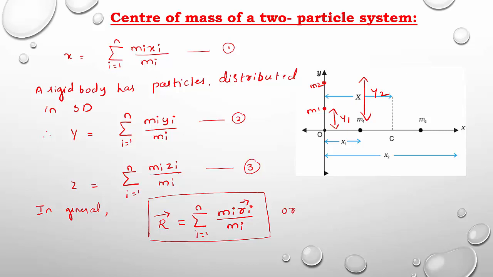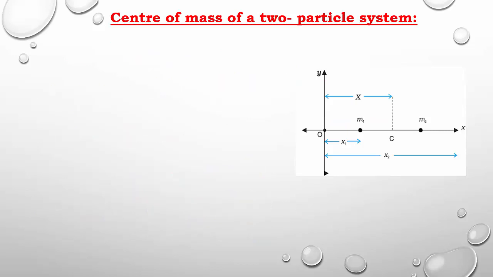Or this expression can also be written as, you can observe here, vector R equal to summation of mi ri divided by mi. This is vector, where i equal to 1 to n.